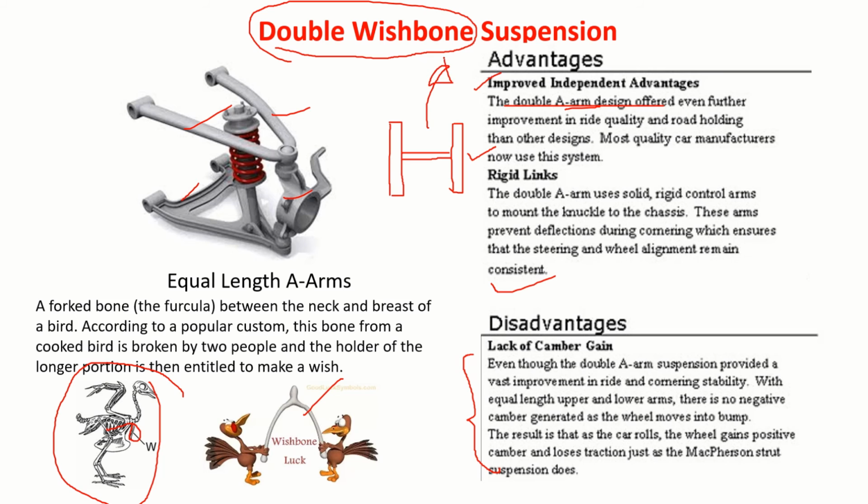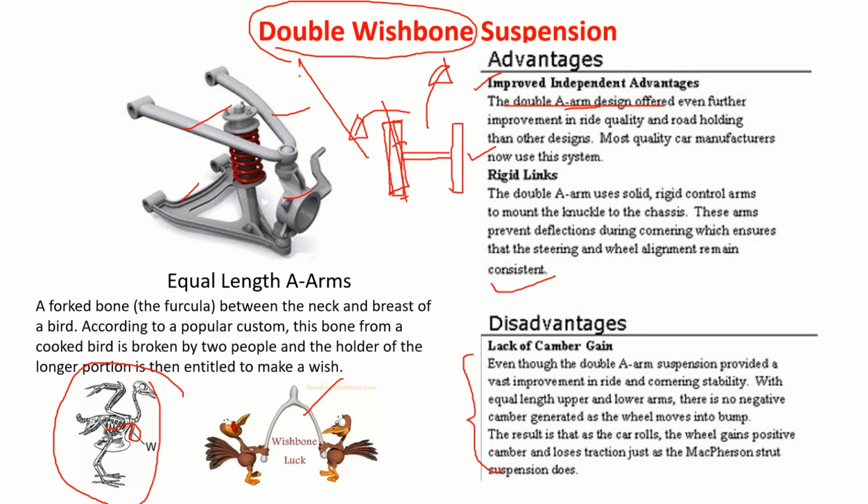Taking a turn, load gets transferred. You see here, this wheel is tilting like this. This way it gains positive camber. That's what we are saying. So as you take a steeper circle at high velocity, it will gain more and more positive camber.